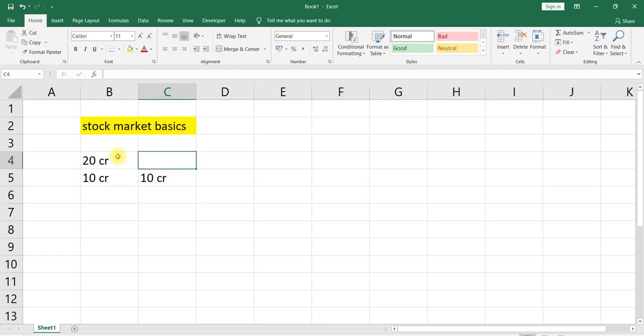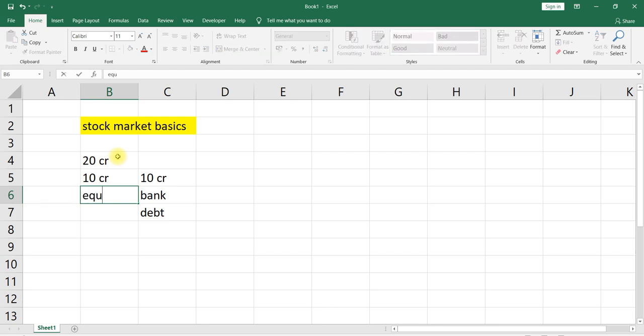That is a loan, which is called debt, and the 10 crores that you have invested is called equity, or in simple words, owner capital.